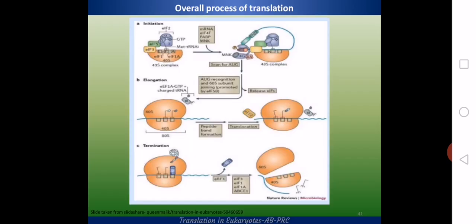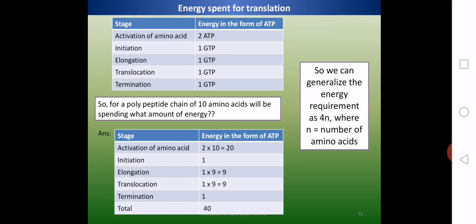And this is the overall process of translation. In the initiation, you can see there is a circularization and positioning of the AUG sequence at the P site. Then in the elongation, the addition of amino acids. Then at the termination, the polypeptide release and the dissociation of the ribosome. And again, as we have already seen in the prokaryotic system, the energetics: usually 4n will be the equation we can depend on, where n is the number of amino acids. Okay, so by this we can wind up the presentation.